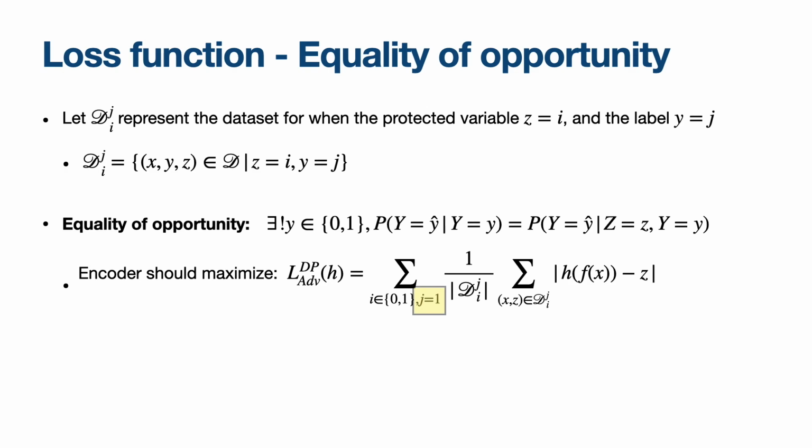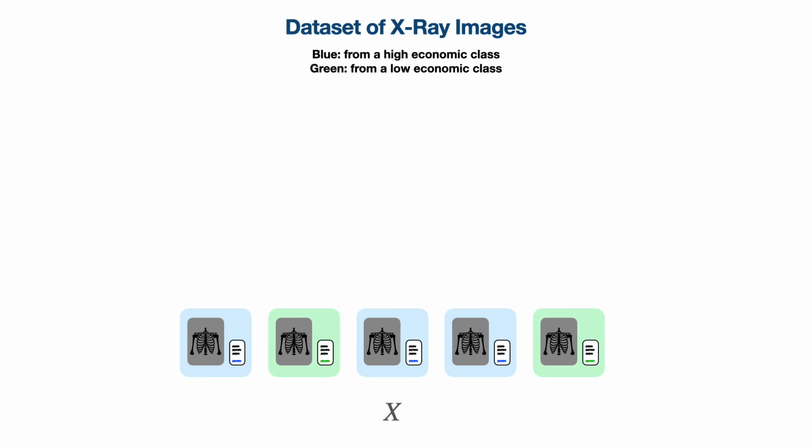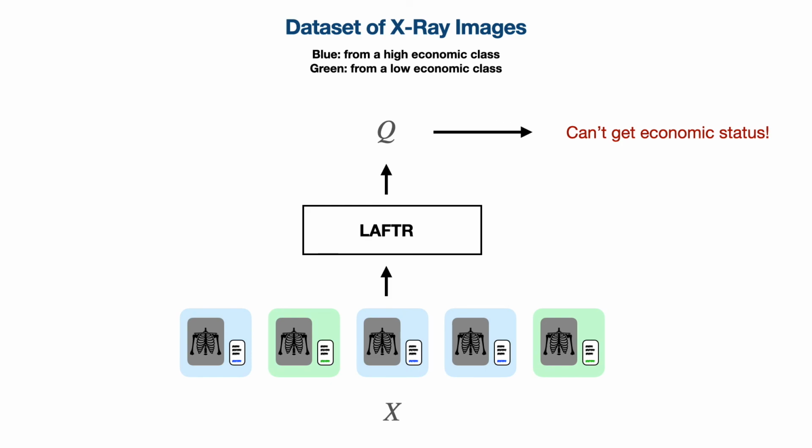Okay, so it looks like we have everything that we need to implement LAFTR. We have the architecture, we know how to train it, and we know the loss functions. Now let's go back to our toy example, where we have our dataset X of X-ray images. We can pass our dataset through LAFTR, and LAFTR can give us a latent representation of this dataset, Q. We know from before that expressing each data sample X as a data sample Q makes it very hard to get the economic status for that sample. Yet it's still very easy to classify and make correct predictions using Q. So we're encoding a very useful representation of X in this latent variable.